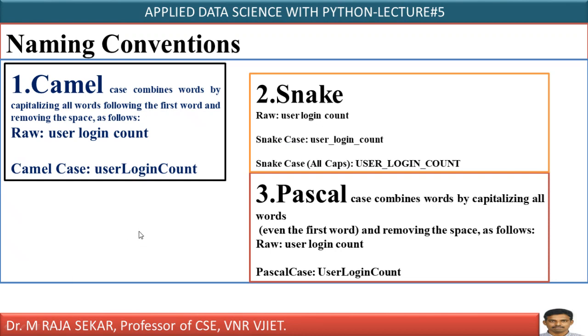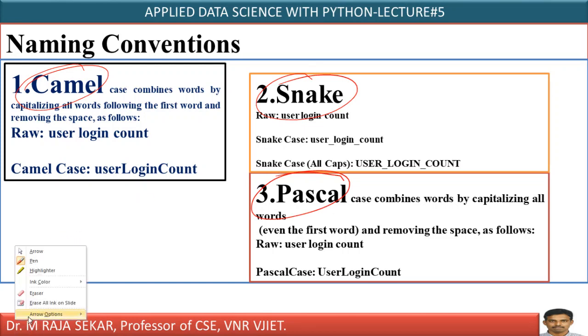Naming conventions. There are a few case styles that are commonly accepted while naming variables. Mainly I can say there are 3 naming conventions. First one is camel, second one is snake, third one is Pascal. It is simple and straightforward.